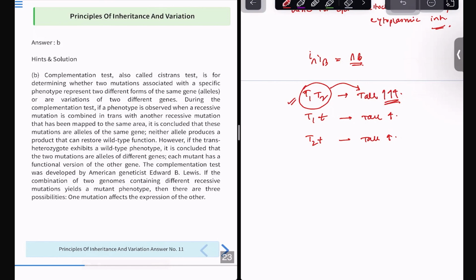And they might ask you the name of the American geneticist who discovered this. That is Edward B. Lewis, who said if the combination of two genomes containing different recessive mutations yields a mutant phenotype, then there are three possibilities where one mutation affects the expression of the other. Okay. This much if you're understanding, it's enough. We can move on to the next question.